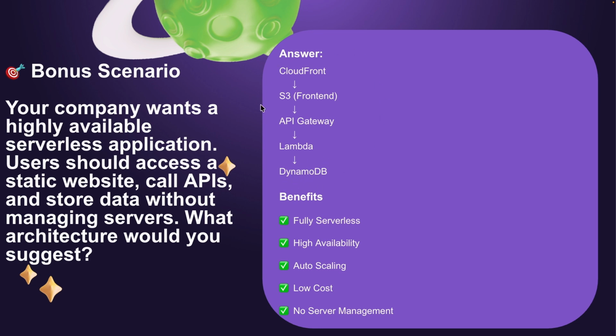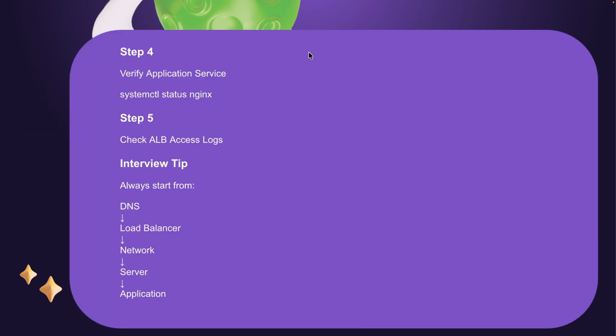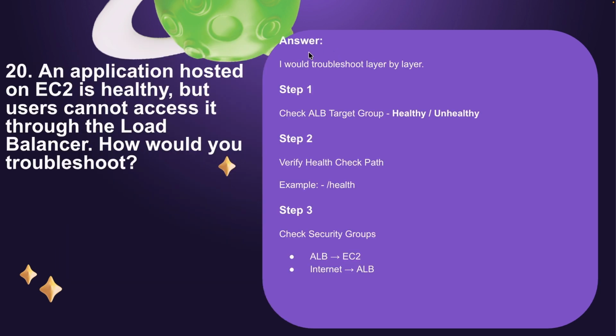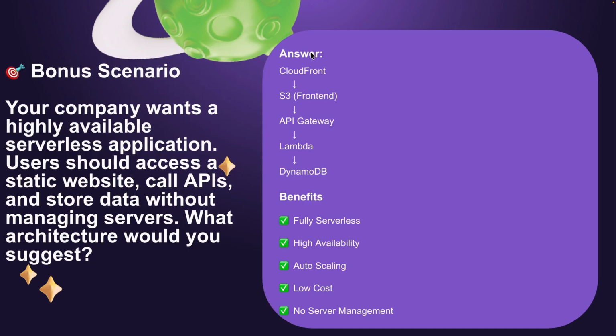This complete project with all the services, I completed recently in the previous week. You can just check it. I created this complete project last Sunday, and I'm planning to share multiple projects on weekends. So let me know your comments about the projects. The benefits will be fully serverless, highly available, auto scaling, low cost, and no server management.